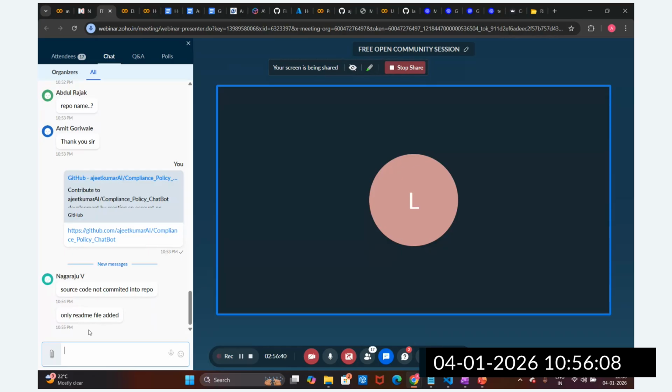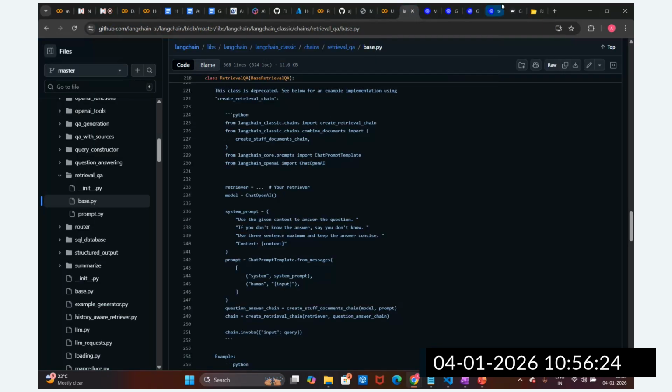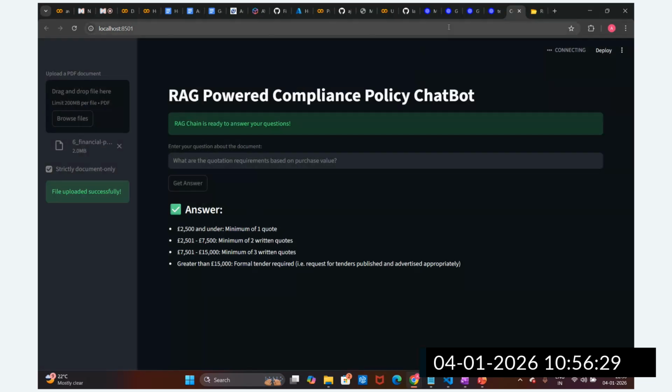Only the readme file is added so far. I am going to add the other files also, no worries. The source code is not committed in the repo, Nagaraju. See here, I'm going to add this file. There is some issue with the commit. I will update this, no worry, you can find it later.